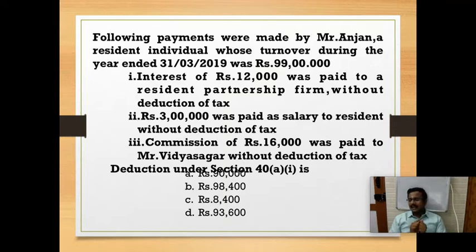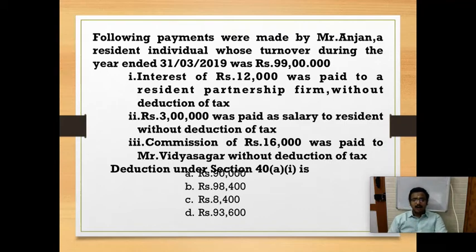Any individual who is paying salary, if it exceeds the exemption limit, which is 2,50,000 for us. I am paying 3 lakh to a person, so it exceeds the exemption limit. So for salary, tax must be deducted; there is no restriction of tax audit, any person. So only the salary payment should be disallowed to the extent of 30%. So 3 lakh into 30% is 90,000. 90,000 is my disallowance.